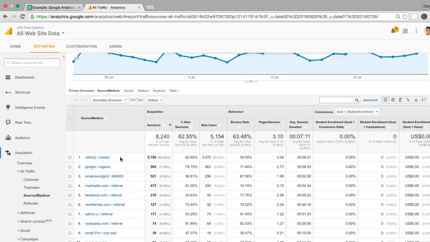So the source medium report, same type of report. You can see it's a lot neater. You can see that Google Organic is a big driver of traffic. And this is a much more mature site. It's been up for about a year. And you can see that over the last 30 days, they've got a lot of organic traffic. People referring me from their websites.